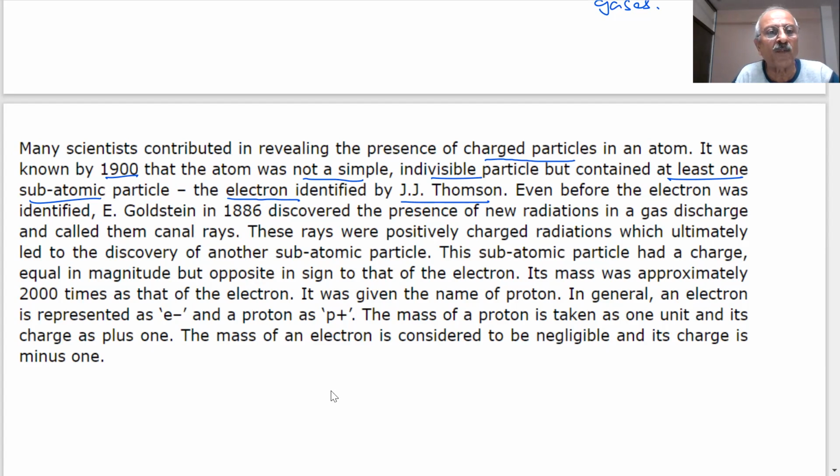Even before the electron was identified, E. Goldstein discovered the presence of new radiation in gas discharge tube, called canal rays. देखो gas discharge tube experiments were done.